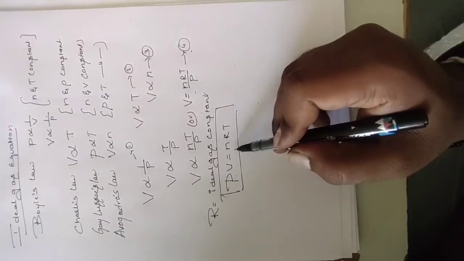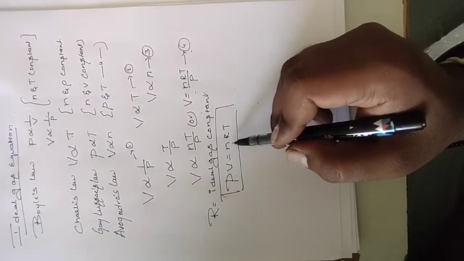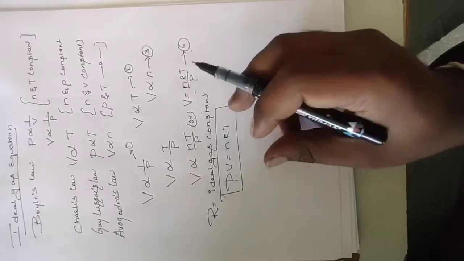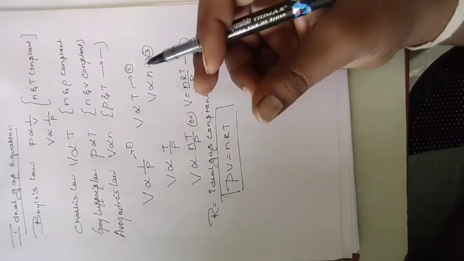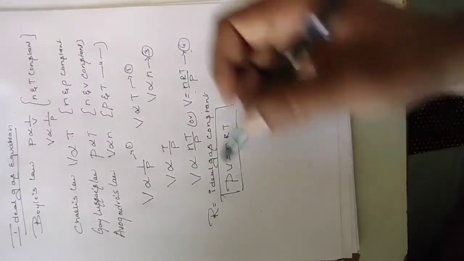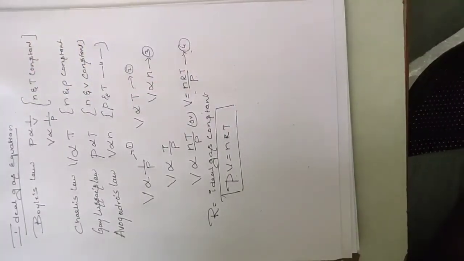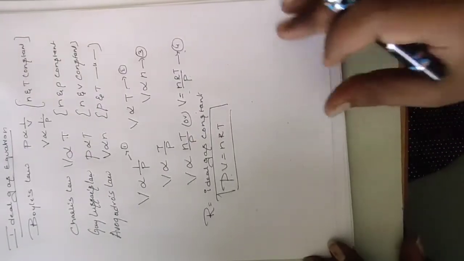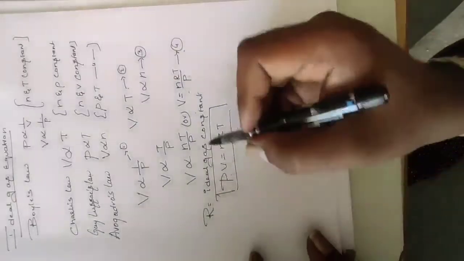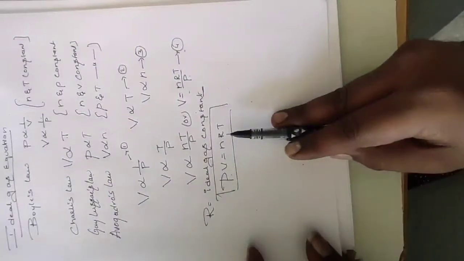This is called the ideal gas equation. In this, R is the ideal gas constant. This equation is obeyed by isothermal and adiabatic processes, meaning we get these equations from every gas law. Now we are going to find the value of R. R is the ideal gas constant. This is the ideal gas equation, that is PV equals nRT.